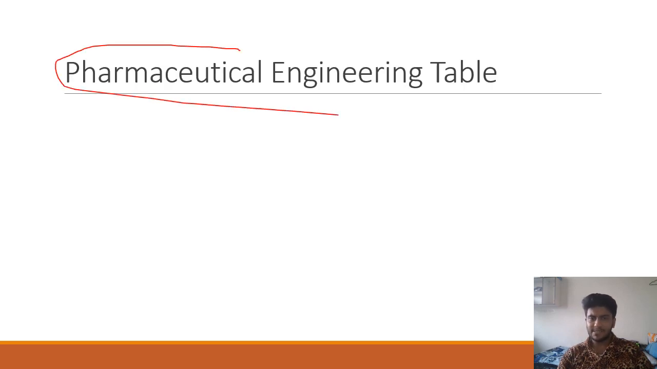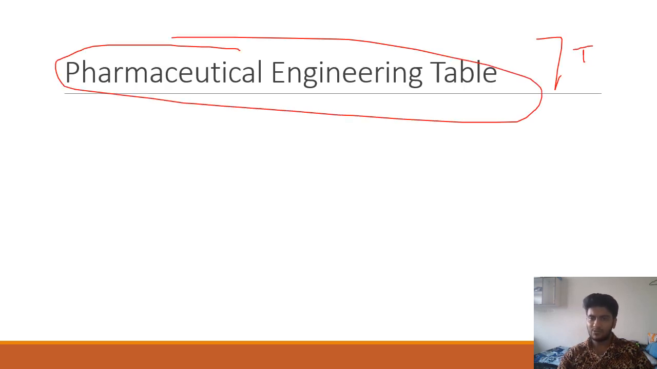Pharmaceutical engineering table. This is the last and the 75th topic that you should know. So these are the topics that we just covered. They should be done within 75 days, and these are the 75 topics. So daily one topic you should do.